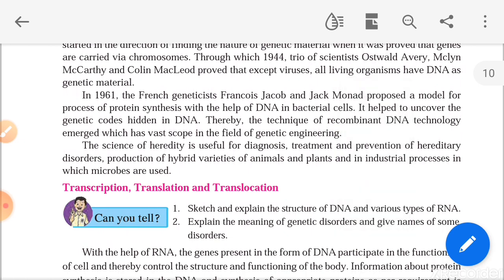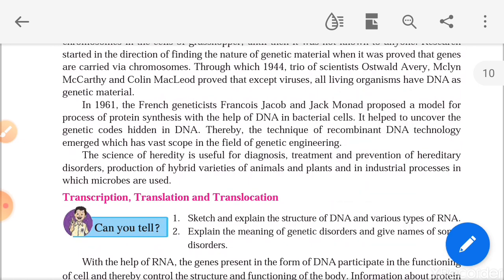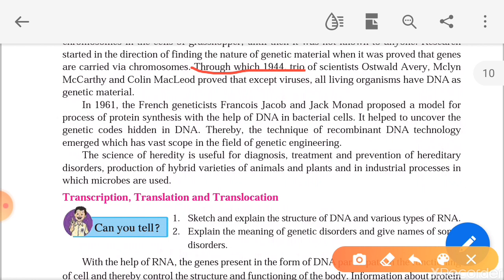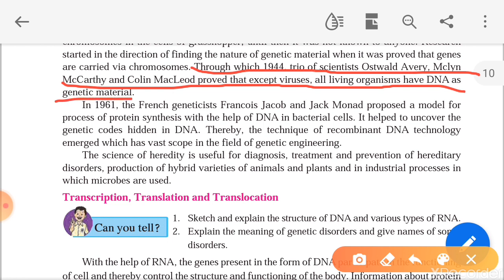Except viruses, all living organisms have DNA as a genetic material. So what do you mean by this sentence? In 1944, the trio of scientists Oswald Avery, Maclyn McCarty and Colin MacLeod proved that except viruses, all living organisms have DNA as a genetic material.